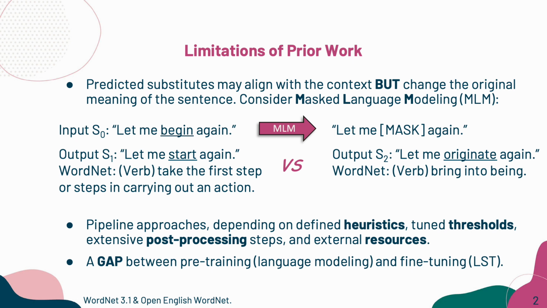However, start is preferred because both start and begin, as verbs, mean taking the first step in an action. On the right-hand side, originate means bring into being, like originate a foundation. Also, most methods are pipeline approaches depending on manually defined heuristics, extensive processing steps, and external resources. Moreover, there's a notable gap in previous supervised methods between the pre-training task of language modeling and the fine-tuning task of lexical substitution.